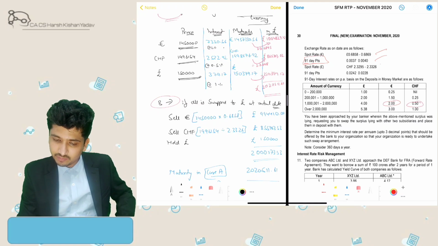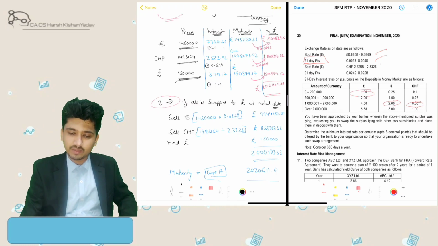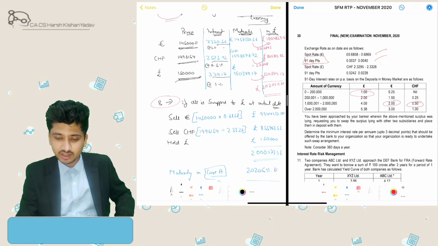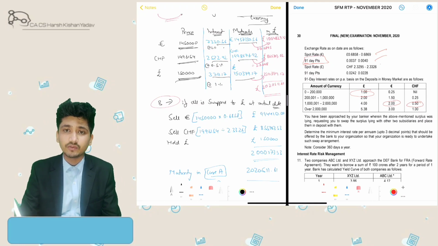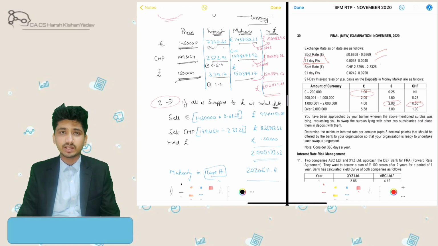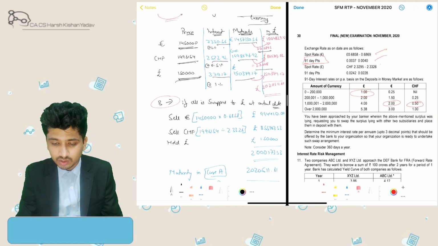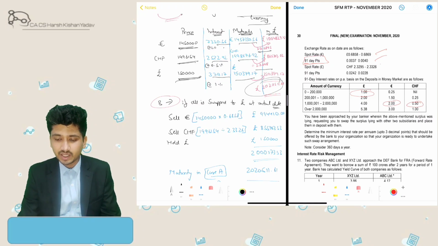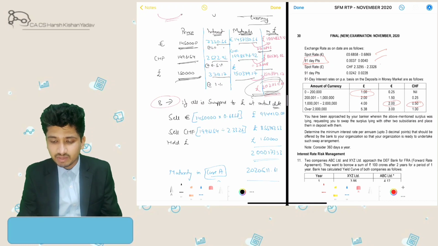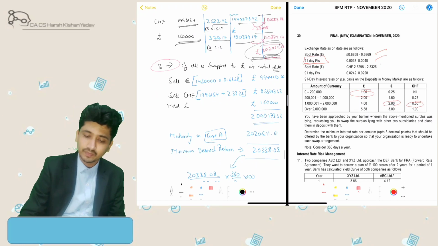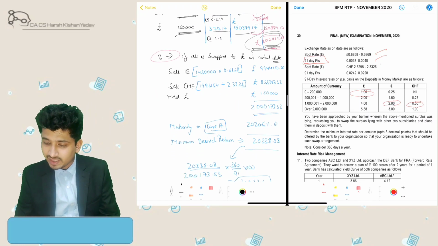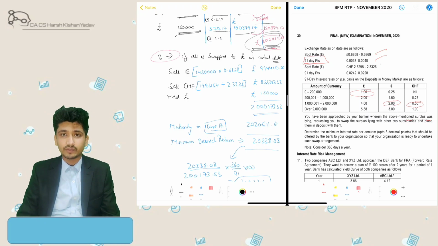Okay, then 0.5% in CHF and 1% in pound itself, based on the amount I am investing. So I'll earn this much interest on that, and my maturity amount will be this. So I would have booked the forward rate today itself for 3 months down the line. So this rate I'll multiply, and then on maturity I'll have this much in pounds, 20,511.61 pounds.